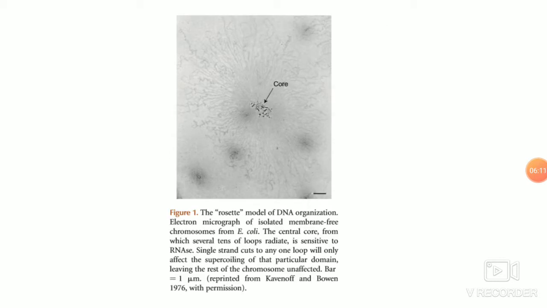So, as the techniques of extracting DNA advanced, mild lysis techniques where you remove the outer membrane and the cell wall, and you have slow diffusion of the nucleoid, that is the DNA, people came up with the Rosette model, where you have the central core which constitutes the proteins and the RNA, and then you have finger-like projections coming out of this core, and those are like the supercoiled DNA which are attached to the central core. So this was the model which was given for the organization of the